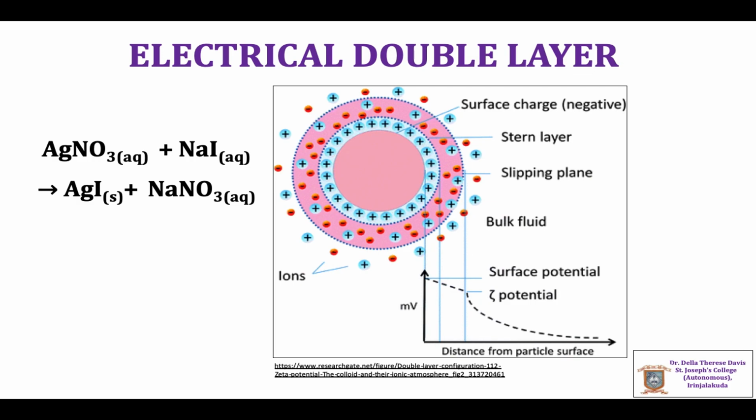At a particular stage, the concentration of Na+ ions and NO3- ions becomes almost equal. As we move to the bulk of the solution, the number of Na+ ions and NO3- ions are almost equal, and the system becomes electrically neutral.